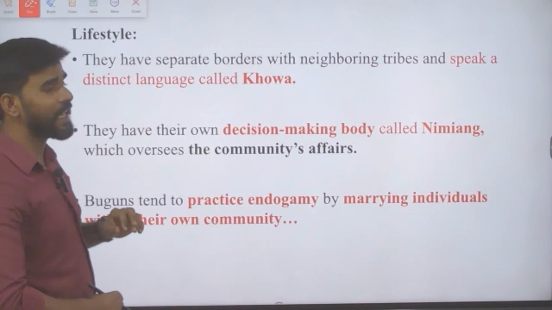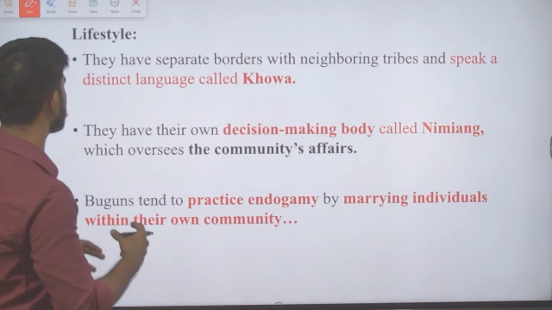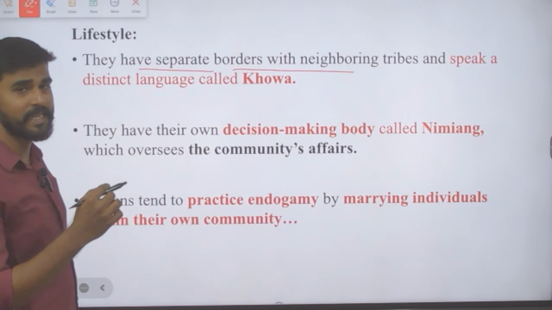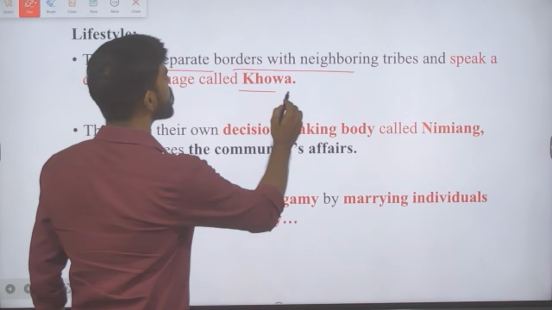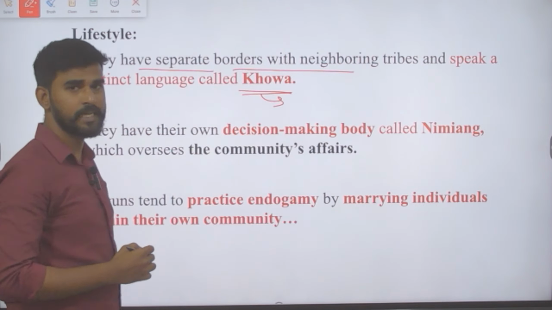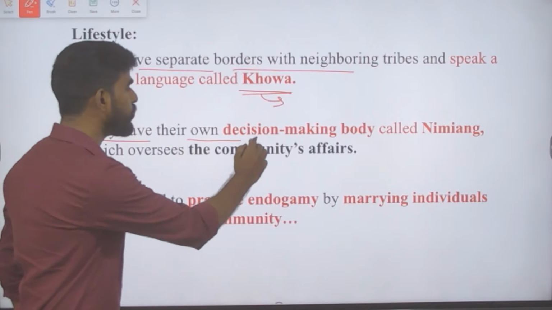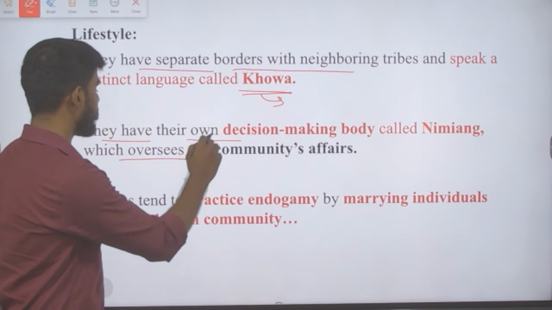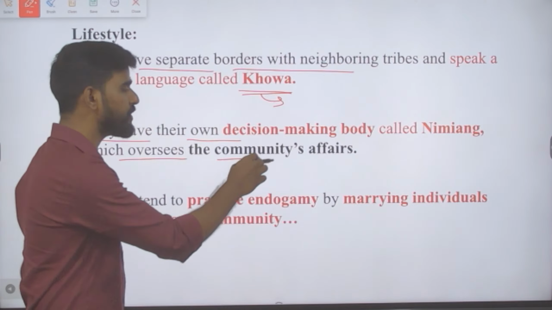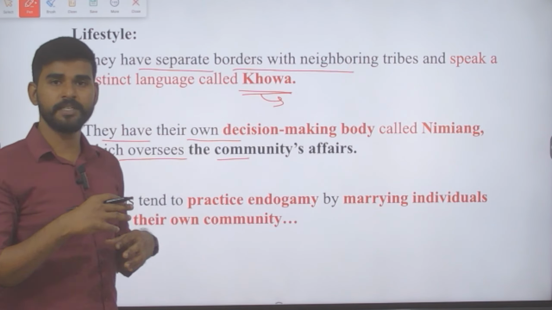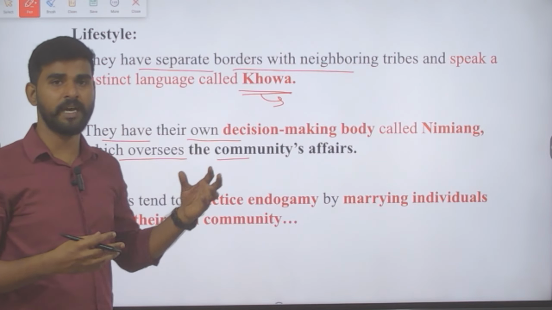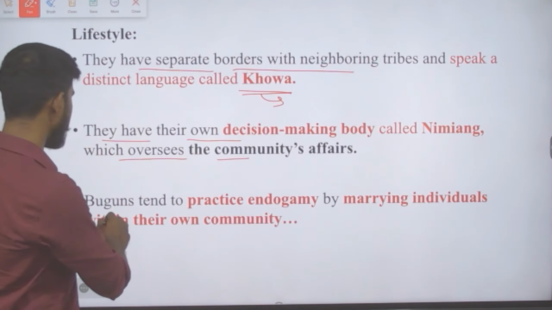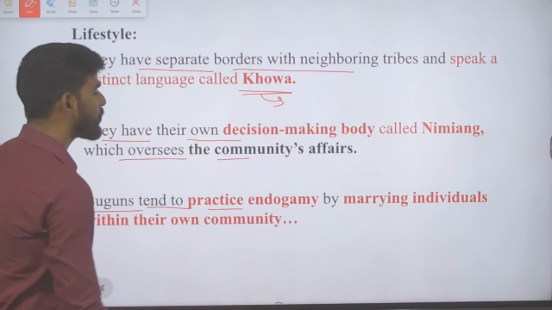Talking about their lifestyle, how is their lifestyle designed? They have separate borders with other neighboring tribes, and they speak a distinct language known as Kowa. The Kowa language can be asked as a question. They have their own decision making body called Nimyang. This Nimyang body oversees the community's affairs. Every dispute related to the community and other affairs is resolved through this Nimyang body, which is a decision making body. And these Buguns tend to practice endogamy.